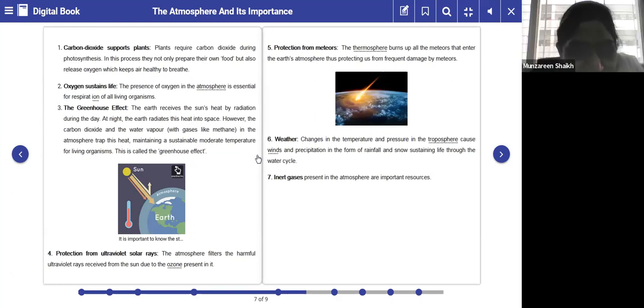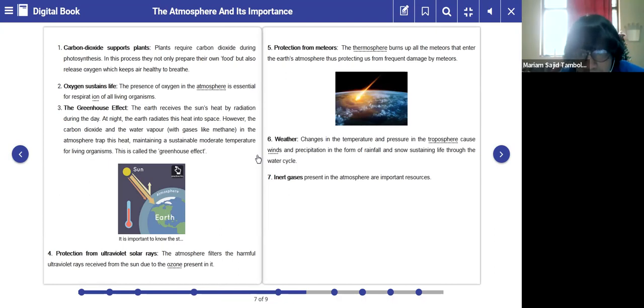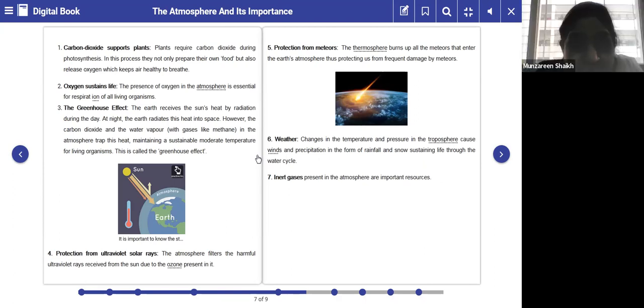Okay. So the first one is carbon dioxide for plants. Now these are all the importance of atmosphere. Plants require carbon dioxide during photosynthesis. I hope you all know what is the process of photosynthesis.